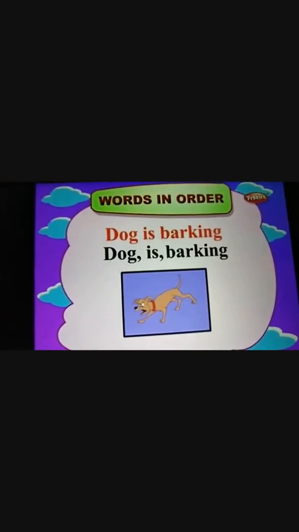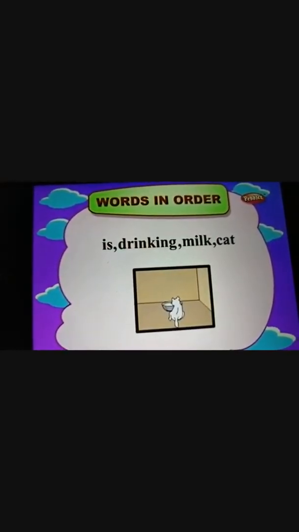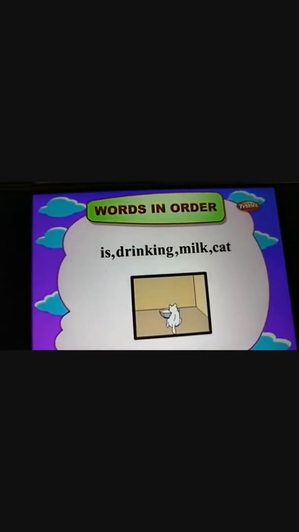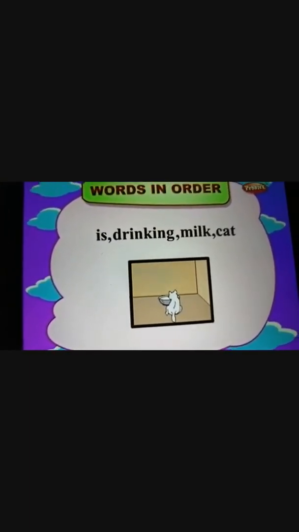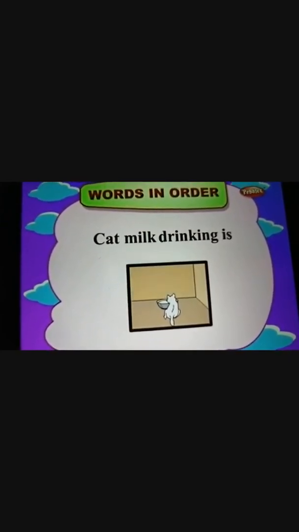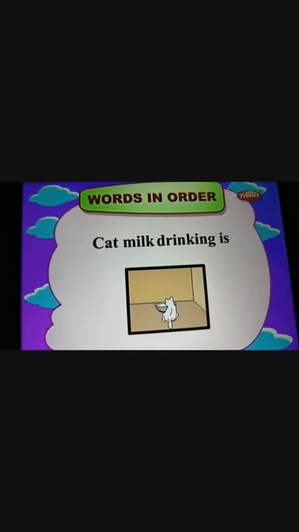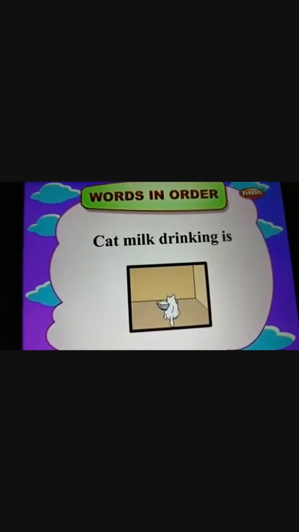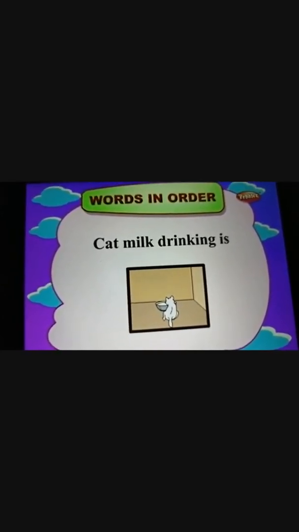Now again another example, children. Is drinking milk cat. Does this arrangement of words give any sense? Of course not. So we can't say this is a sentence. This is not a correct sentence. So here we can change the order of the words to make a correct sentence. Cat milk drinking is, is it a correct sentence? Of course not. So the correct sentence will be: cat is drinking milk.